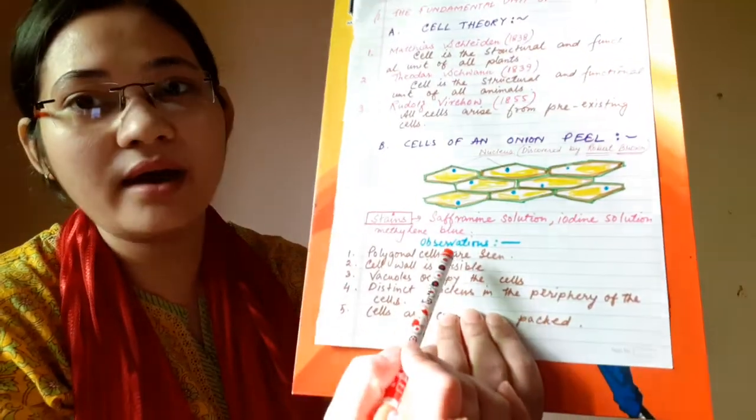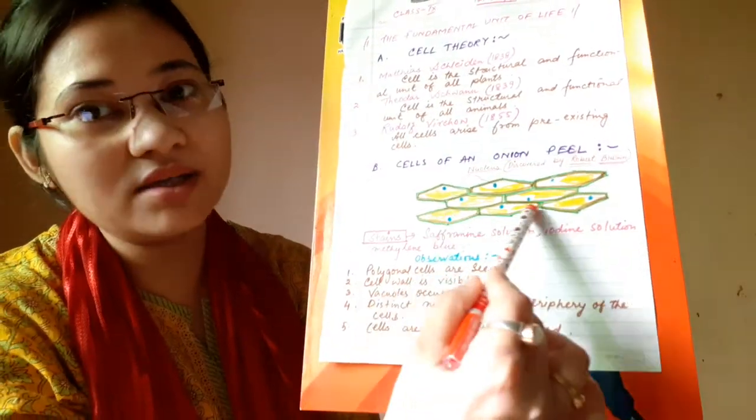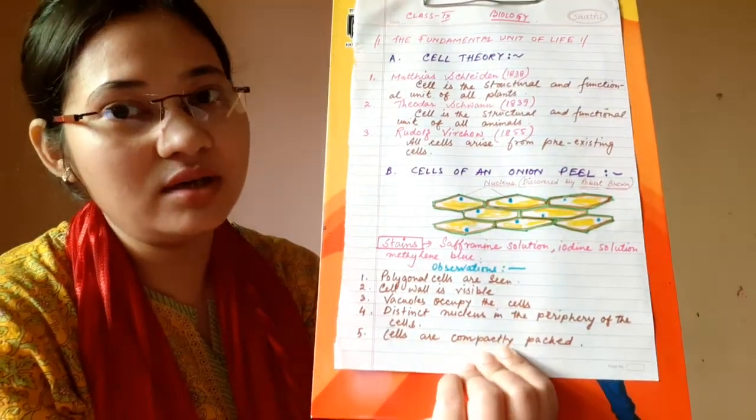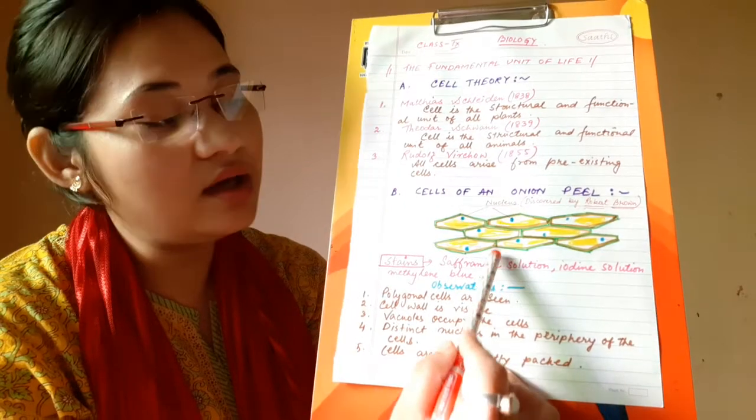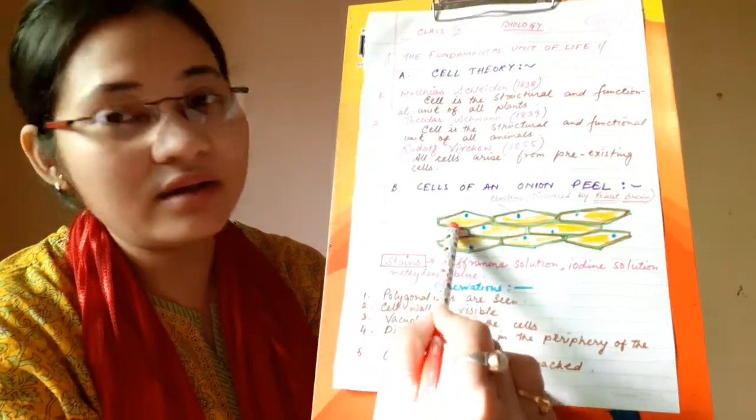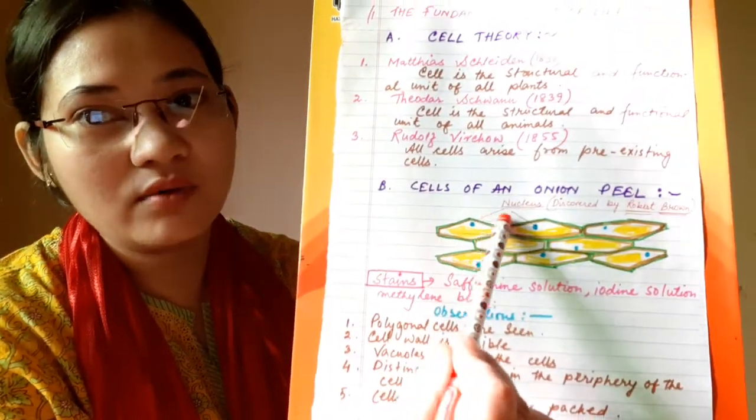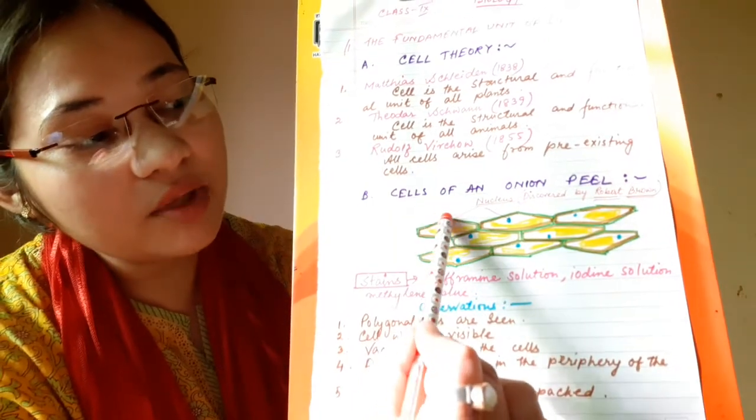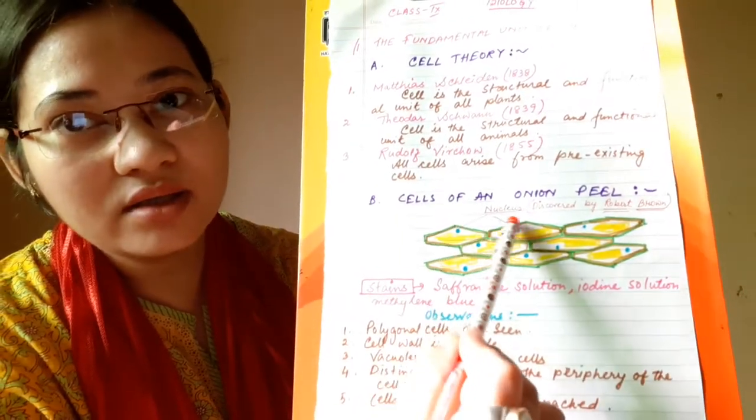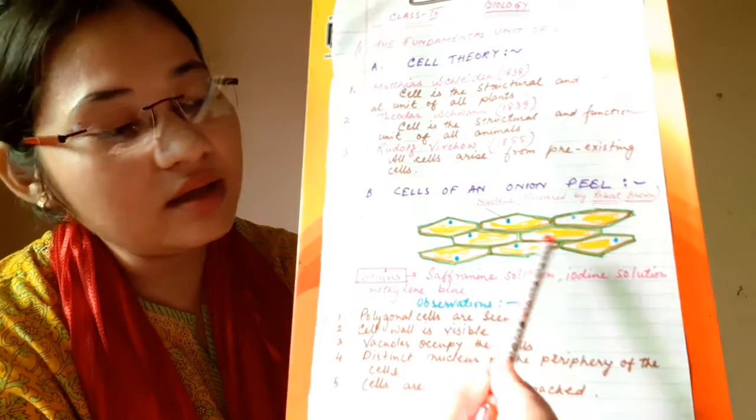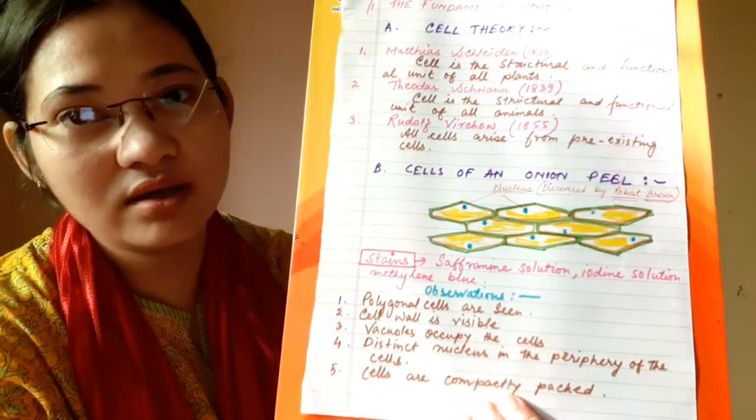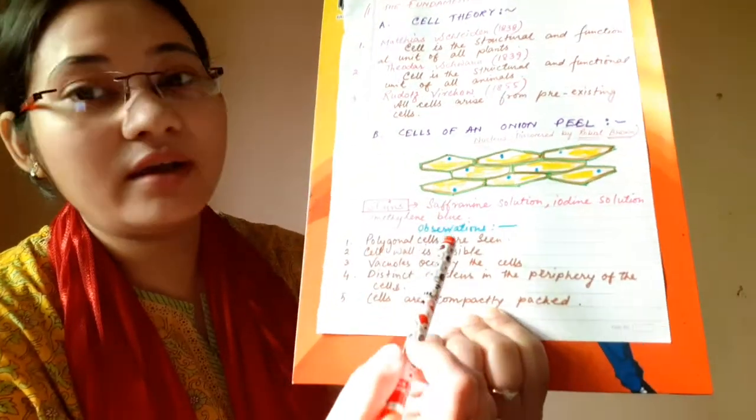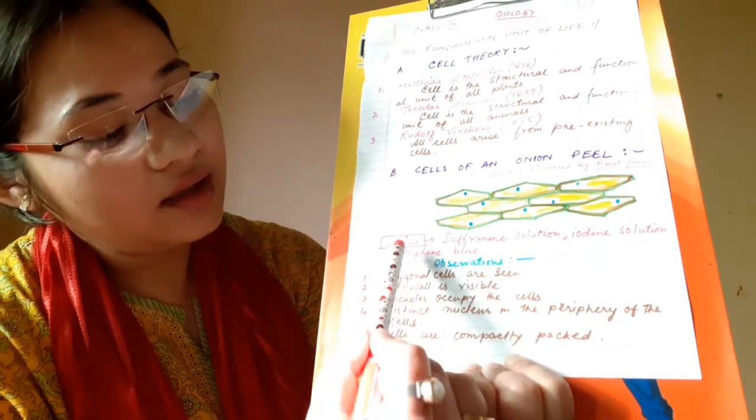Now let us see what the characteristics of these onion peel cells are. Onion peel cells are cells of plant origin. Here I have drawn a cell wall, a cell membrane in brown color, the nucleus which is present, and the yellow colored vacuoles. Let us see what the characteristics are.